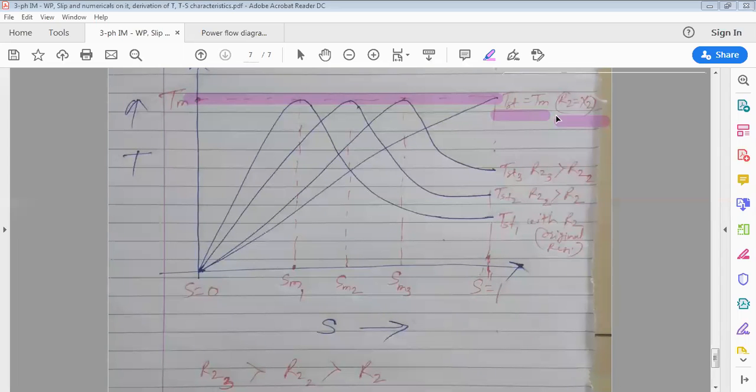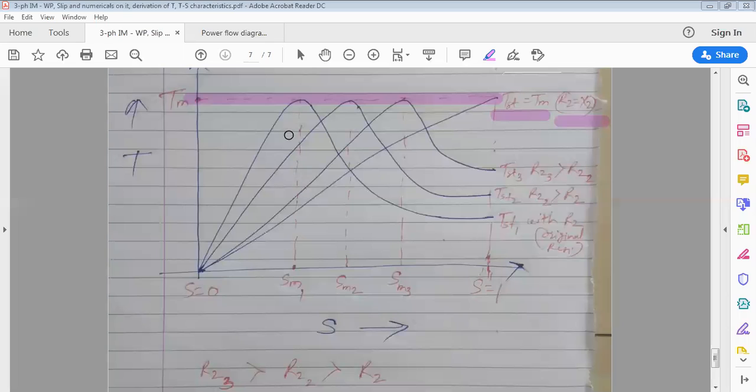Same. Very good. Even if you increase the rotor resistance, only the torque produced at start increases, while the maximum torque produced by the motor remains constant.